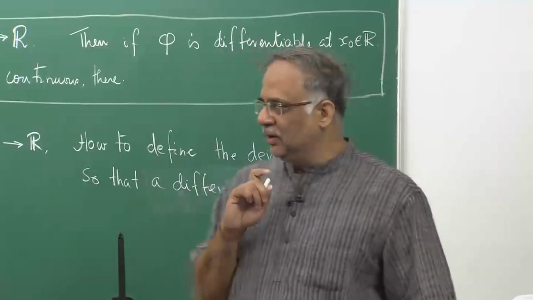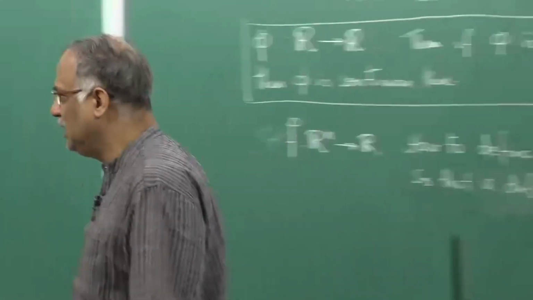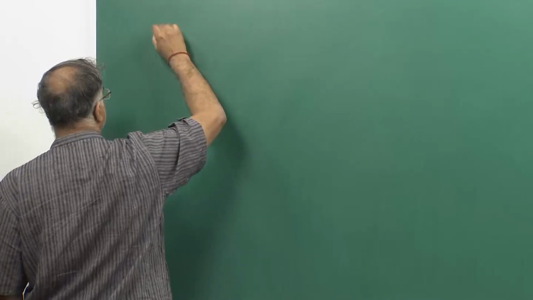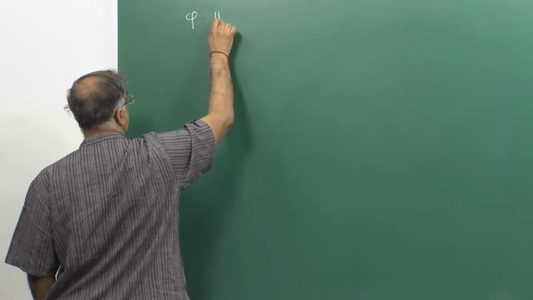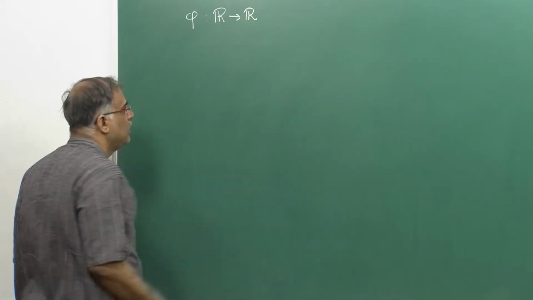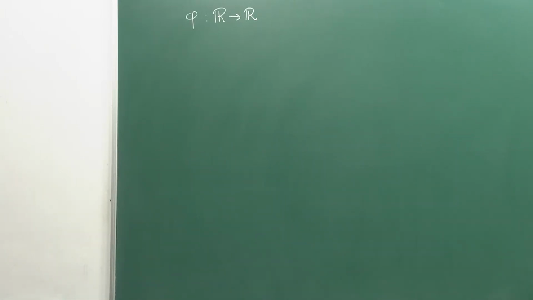So, we will use first my intuitive way, which I like very much, and then we will go to the geometric way. So, if you go to the definition of function, suppose I have a function phi from R to R, and then I want to talk about the derivative.